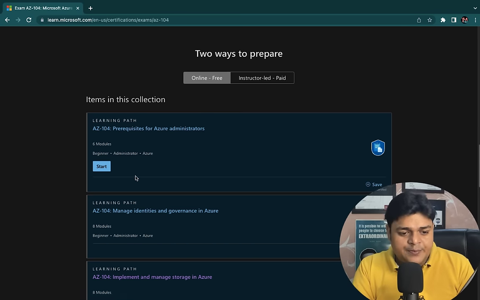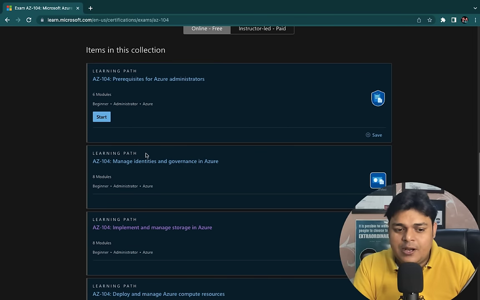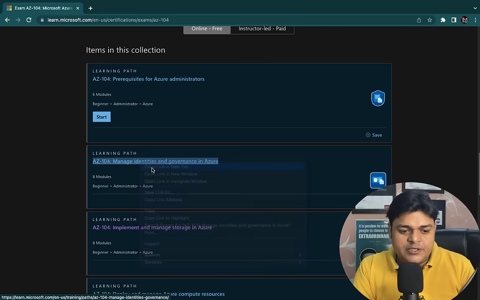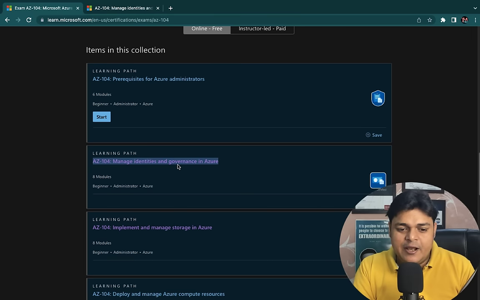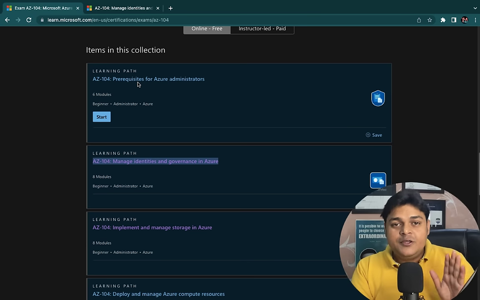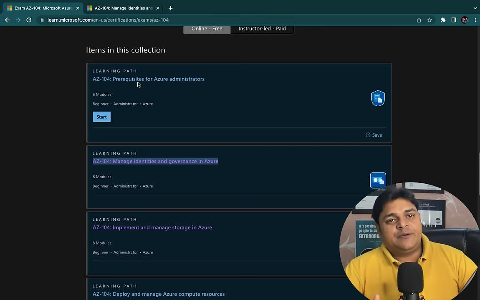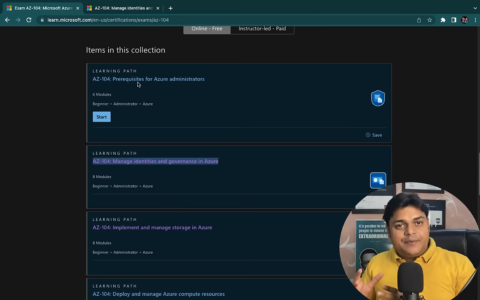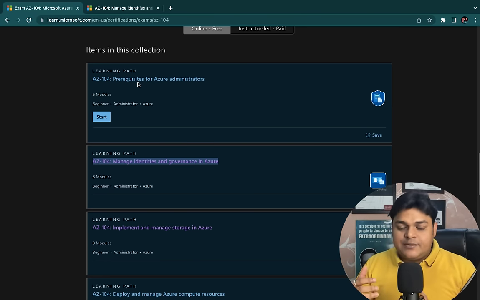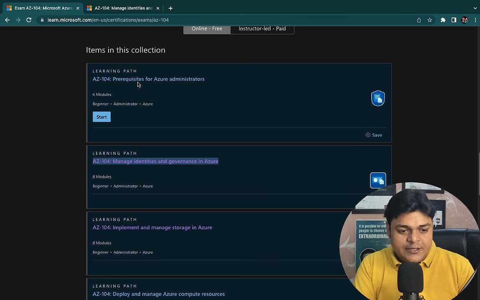And let me show you the topics that we need to cover module-wise. So let's start. The first module is manage identity and governance, but we also need to know about the prerequisites because it's really important. If you plan to be an expert Azure administrator, you should know the prerequisites, meaning how we can utilize our current experience with the Azure administrator series, right?